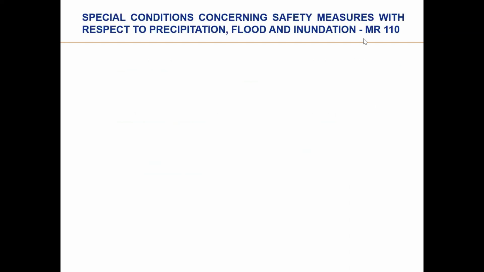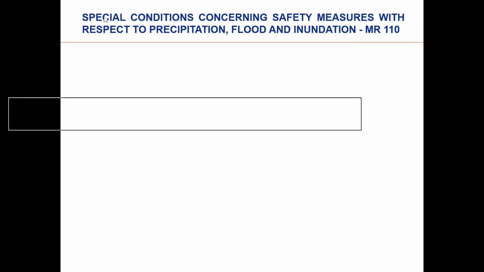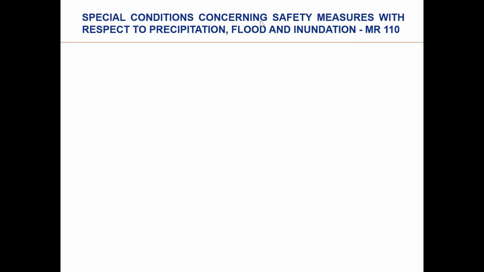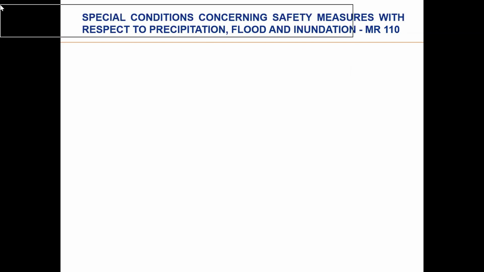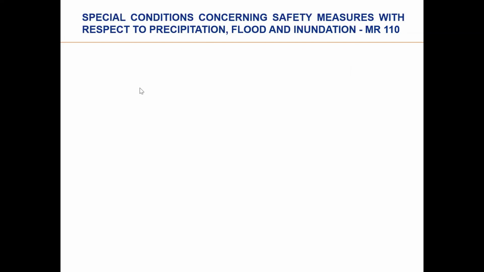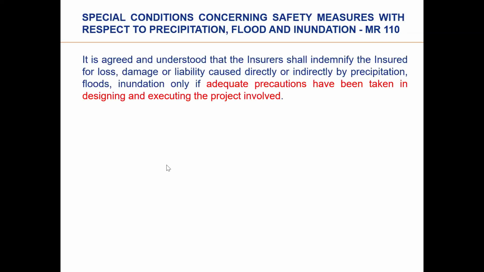Now this is another wording, MR 1110. This is very important. We apply this endorsement: a special condition concerning safety measures with respect to precipitation, flood, and inundation, MR 110. Okay. This is important in all civil engineering projects. We apply this warranty. What it says is very important.